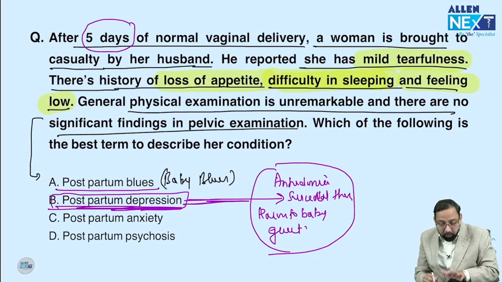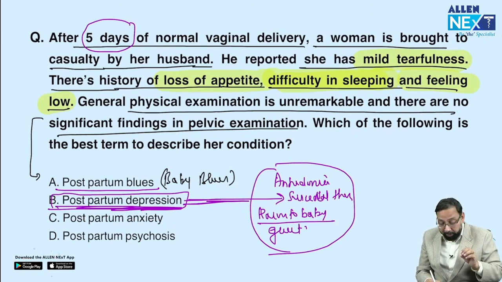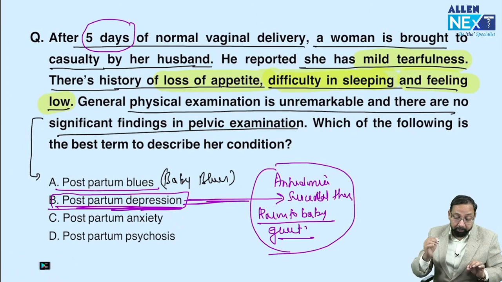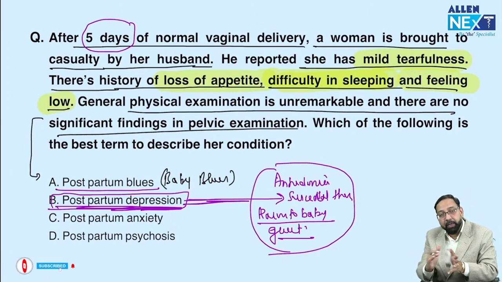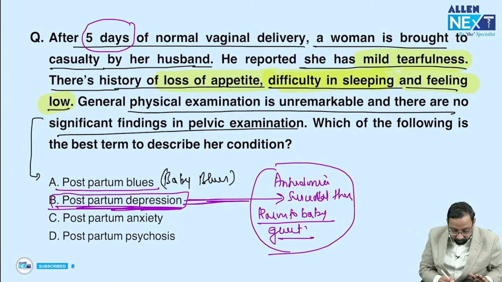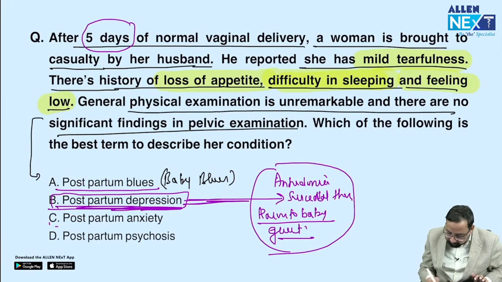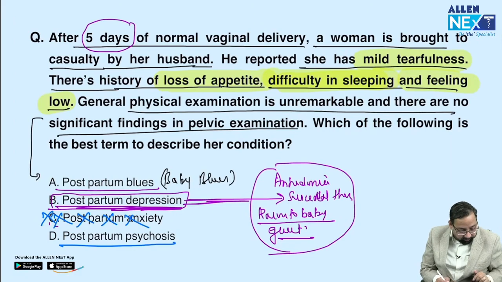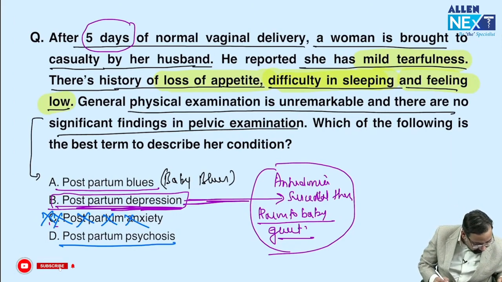If suicidal thought, anhedonia, thoughts of harm to baby, guilt, then think of postpartum depression, and its duration would be up to 3 months. Postpartum anxiety, no such entity. Postpartum psychosis, it is self-explanatory.